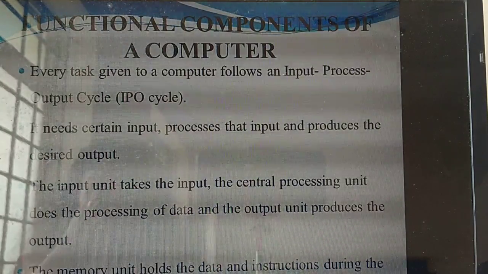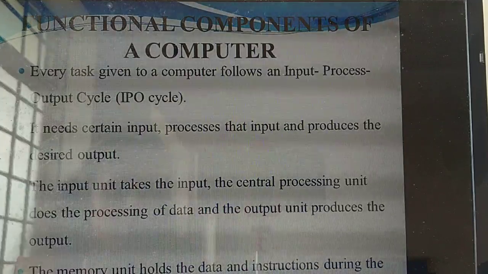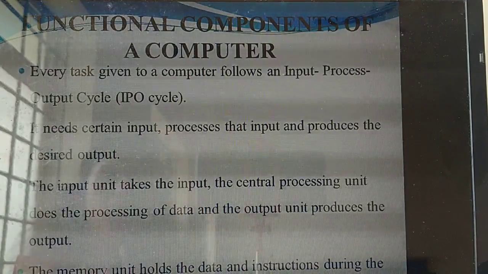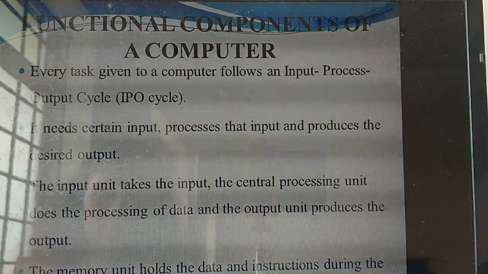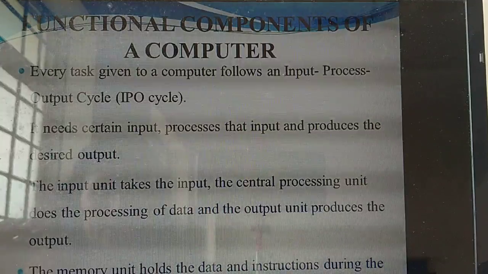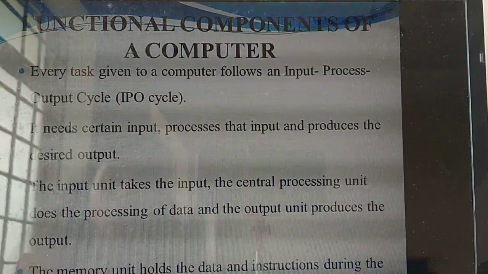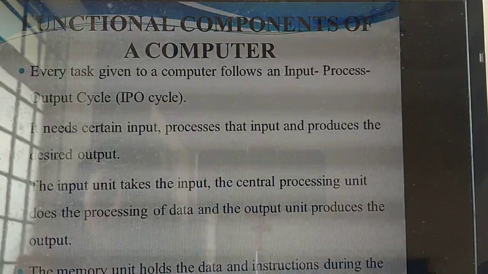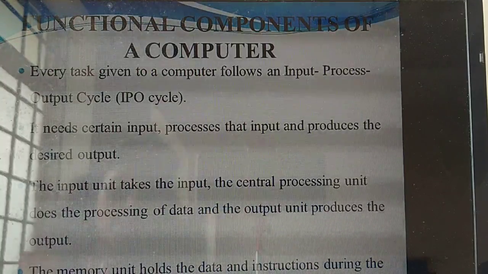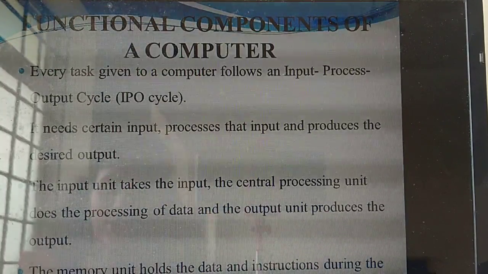So each and every computer works based on which cycle? IPO cycle. What's IPO? Input, process, output cycle. Okay. So if we get the proper output, you need to give what? Input, proper input. So what are the input devices you have studied? Keyboard, then mouse, these are the input.